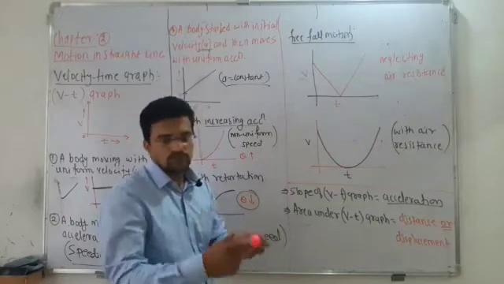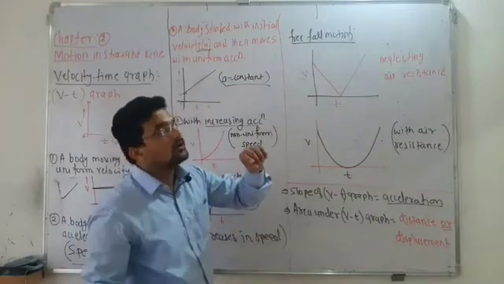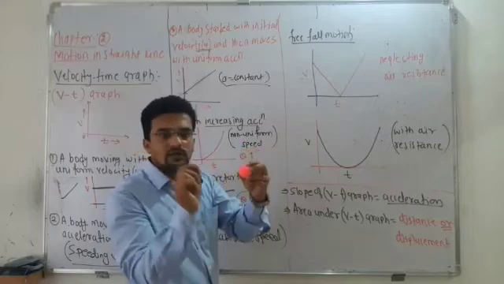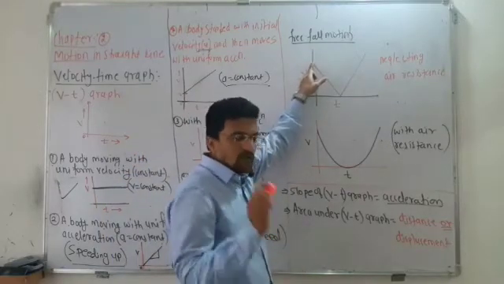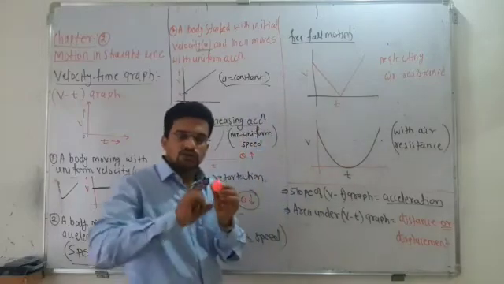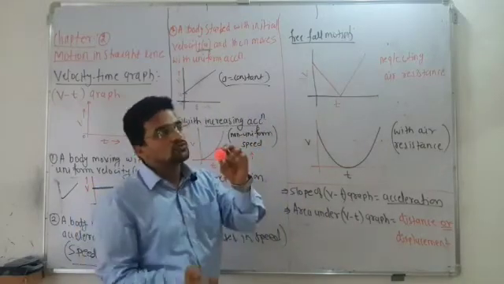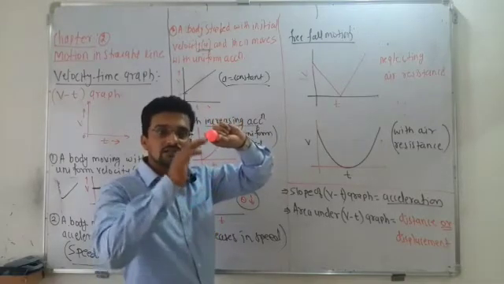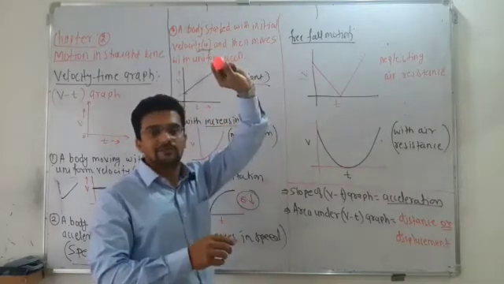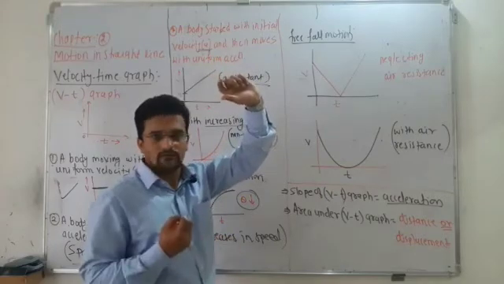Now suppose the opposite case, if I throw vertically upward with a certain velocity. Can you say that its velocity goes on increasing or decreasing as this object moves up? Its velocity goes on decreasing and becomes zero at maximum height, and again falls back.